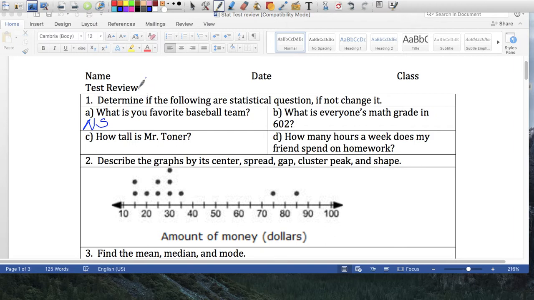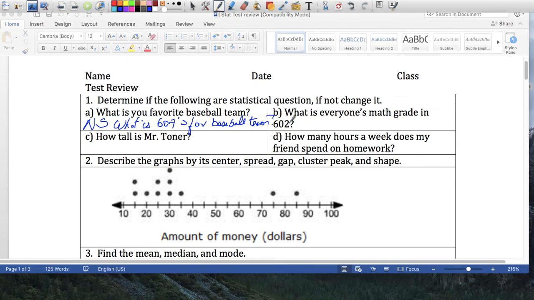So to change this, you can say, what is everyone's favorite baseball team? Or you can actually say, what is 607's favorite baseball team? Right? That way you get a variety of answers. Okay.